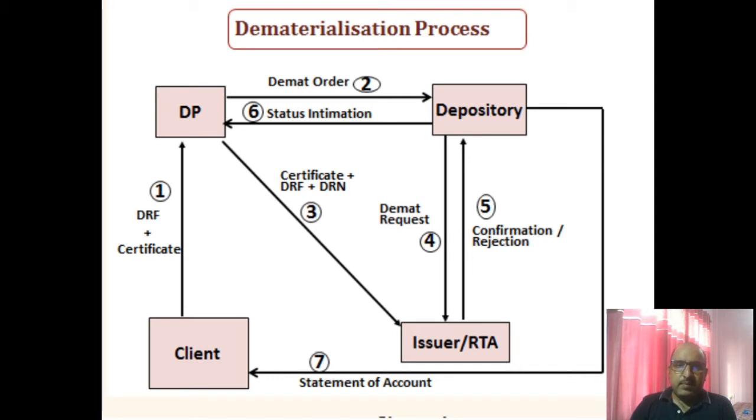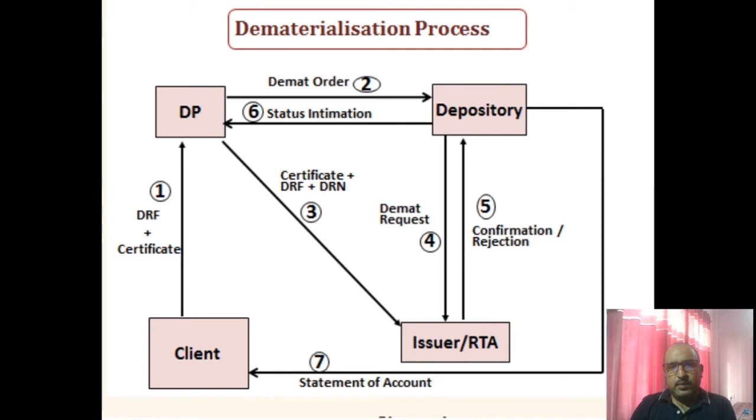In the second step, the depository participant intimates the depository about the demat order, that the client has submitted the original share certificates plus DRF with him. He just intimates this particular transaction to the depository.